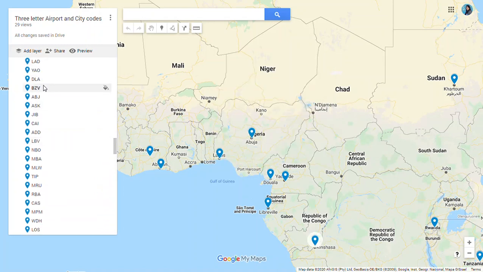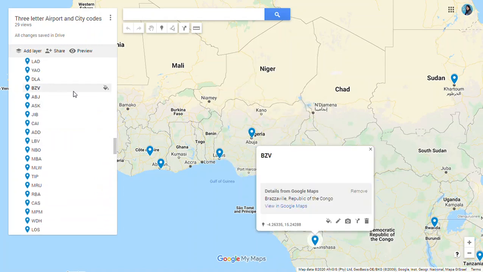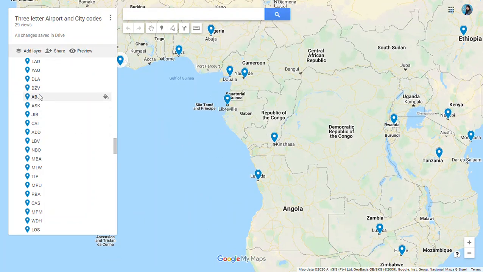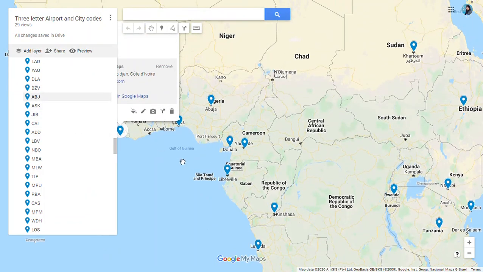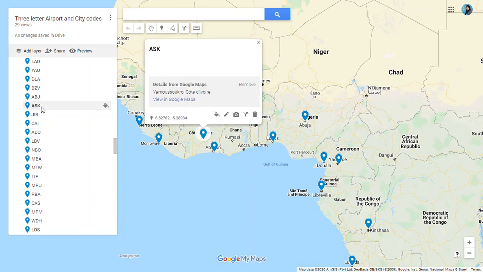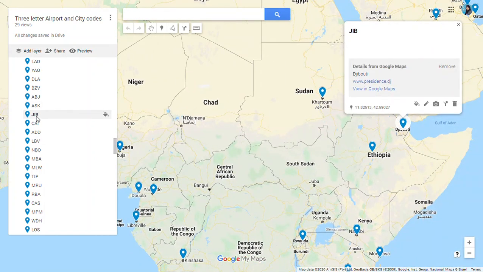Then we have BZV for Brazzaville in Republic of the Congo. Then we have ABJ for Abidjan in Ivory Coast. ABJ is the code. In Ivory Coast we also have ASK, another airport. Then going to Djibouti, here we have Djibouti near the Gulf of Aden, near Ethiopia.